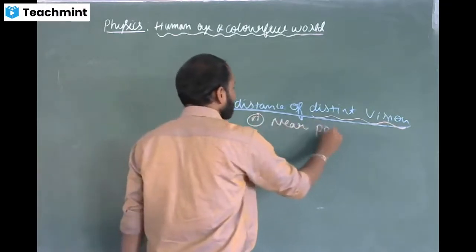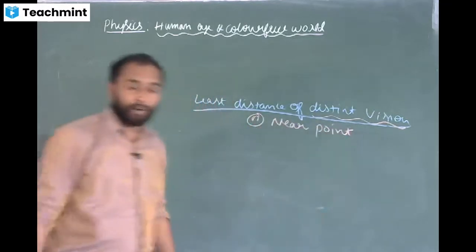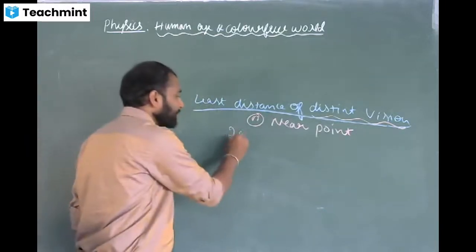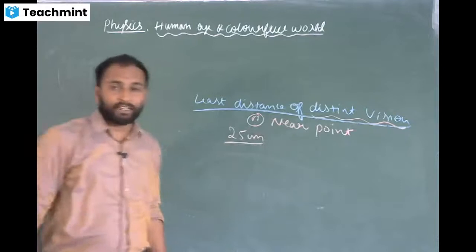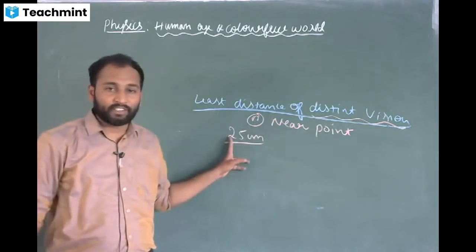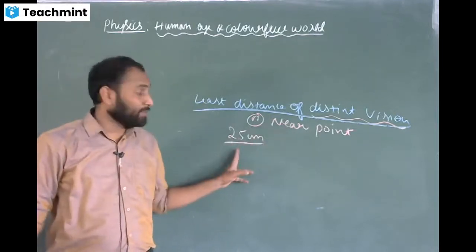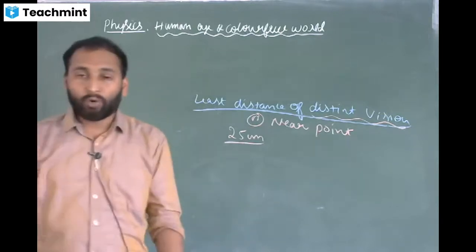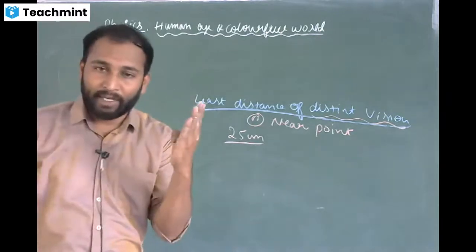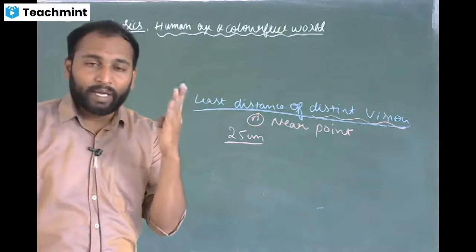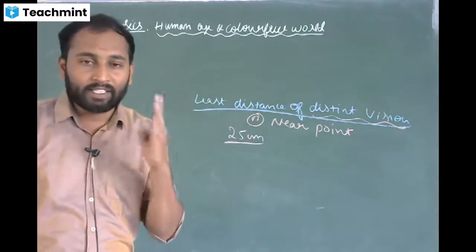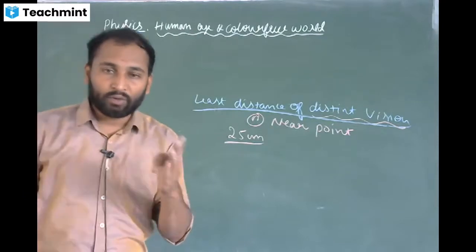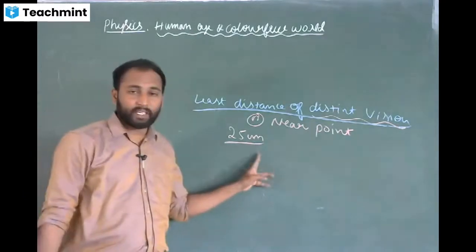The near point of a young adult will be 25 centimeter. 25 centimeter is the least distance of distinct vision, and also the near point. If you hold an object at 25 centimeter, you can see the object clearly, distinctly, without any stress in your eyes. So that distance is 25 centimeter.